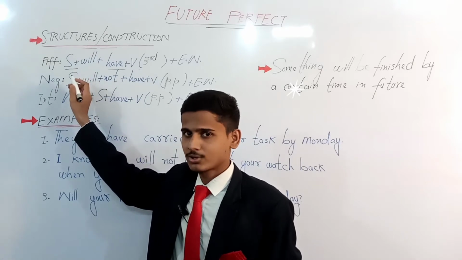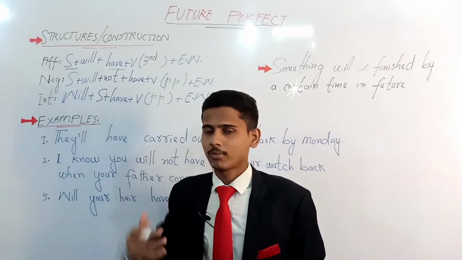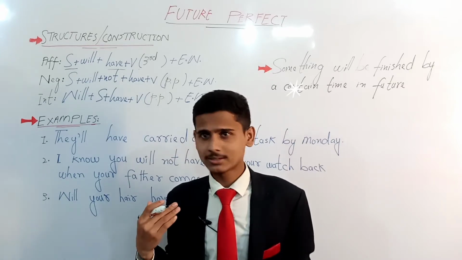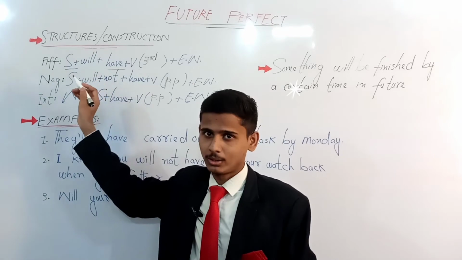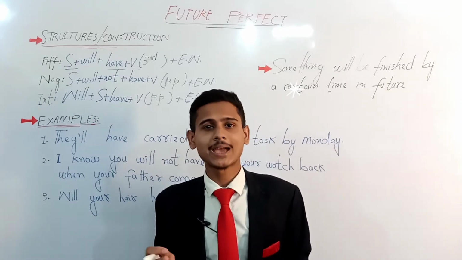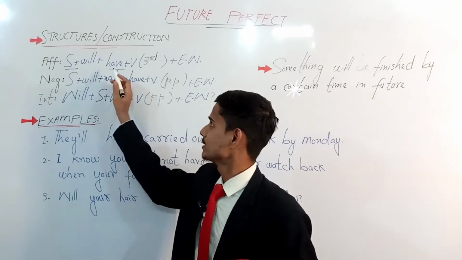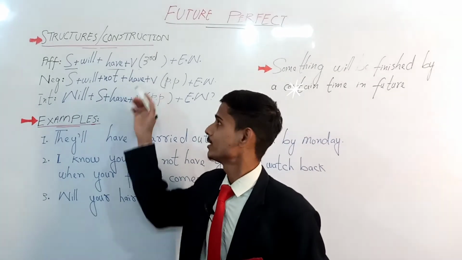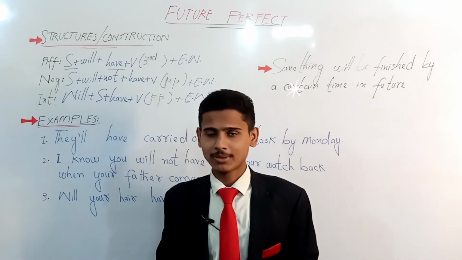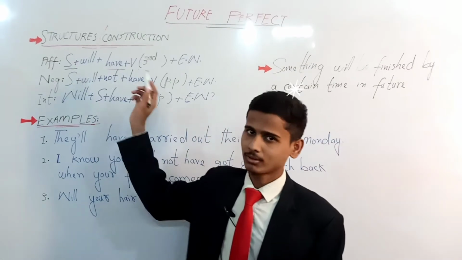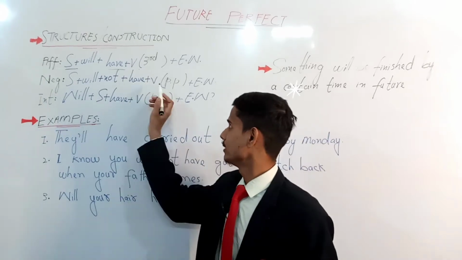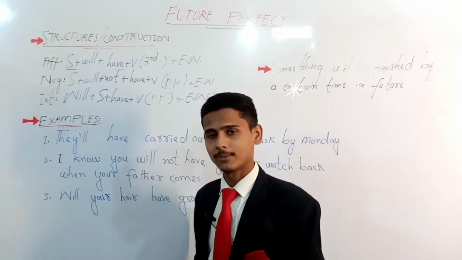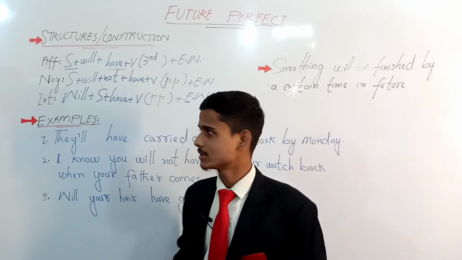We put it in the affirmative structure, then plus will. As I have mentioned in more than one of my previous video lessons, we have to use will to show that this category belongs to the future, plus have to show the perfection or completion of an action, plus verb, and the verb is going to be in past participle form. I have written third form, but in the next parentheses I have written past participle. By p.p I mean past participle.